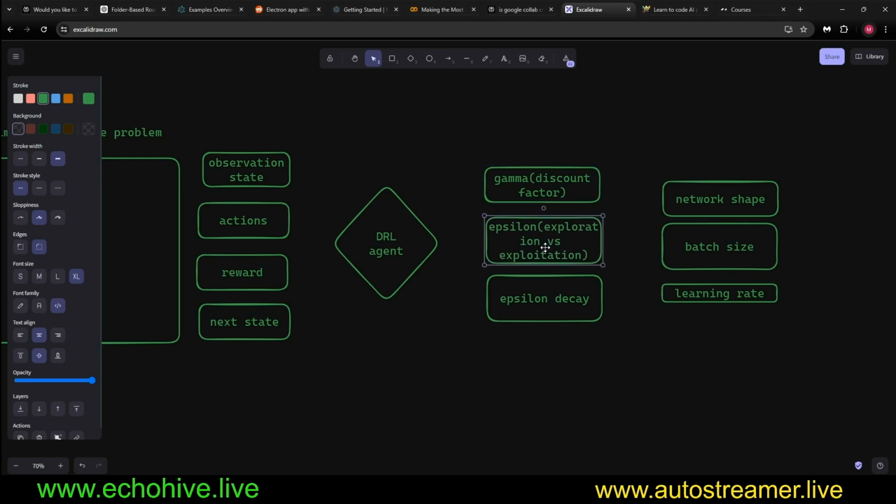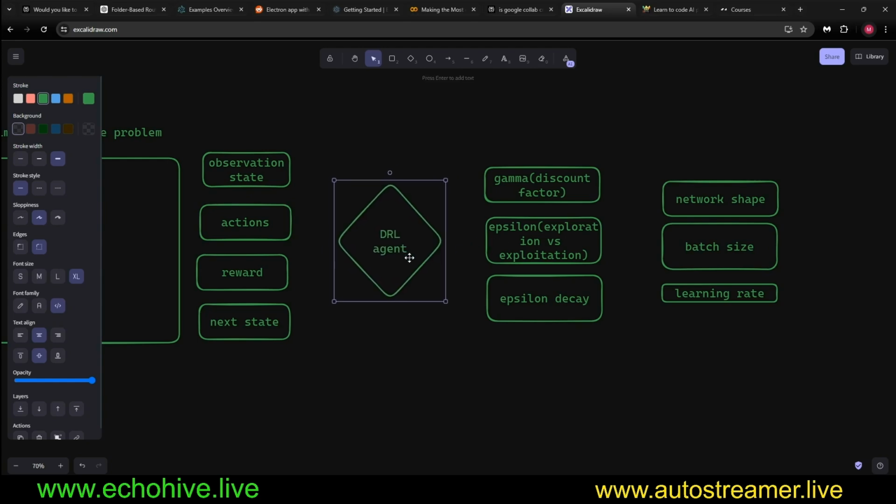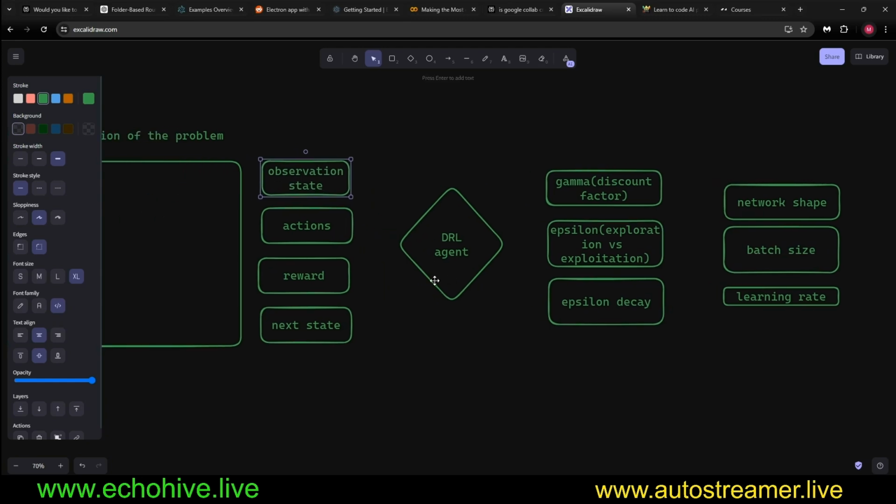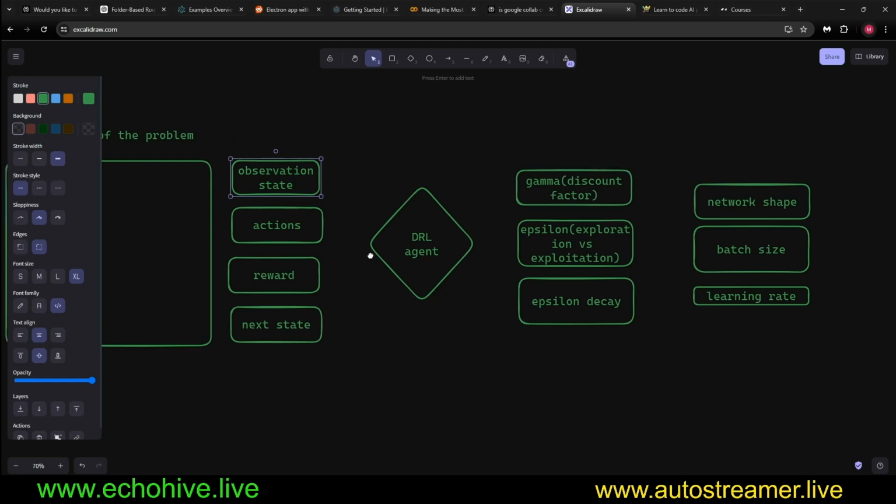There's also what's called epsilon, which controls the random actions that the agent takes. We forcefully let the agent take random actions sometimes. This is called an exploration versus exploitation strategy. The reason epsilon exists is that the agent can take some random actions and perform an exploratory function. Because we are passing the observation state, we rely on our process covering many of the varieties of situations that the agent may find itself in.